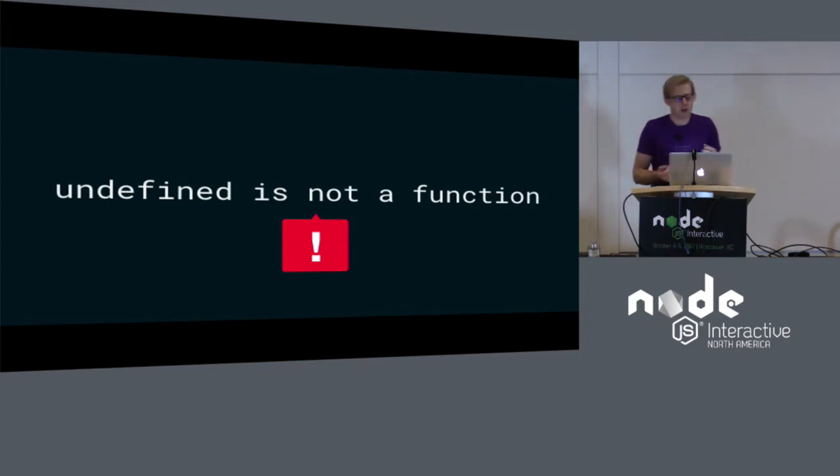But then sometimes you would make a mistake or a typo, or you'd change something and forget to update some file on the other side of your code base. You add a new feature, and then things would blow up when you ran your code. You would get undefined is not a function, or length is not a property of undefined. And that felt like your fault. Like you forgot to handle the case. Like you were the one that mistyped it. You didn't think everything thoroughly through. So you fix it, you write a test to make sure it doesn't happen again, and you move on. But it's worth it for the productivity, because you don't want to go back to trying to figure out if you need a factory or a singleton or whatnot.